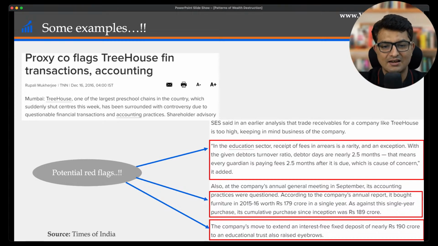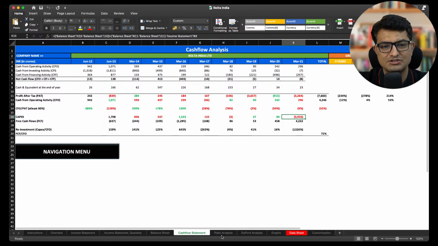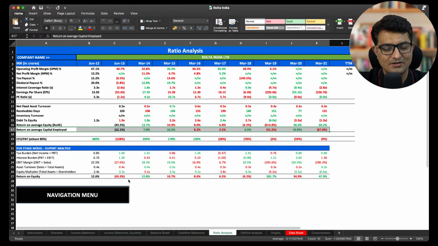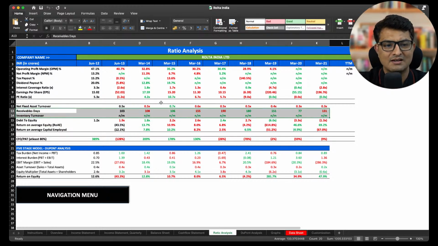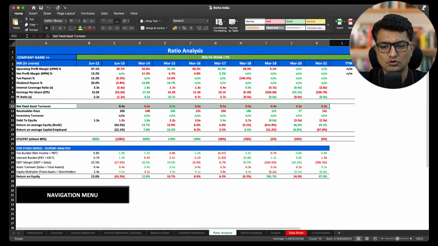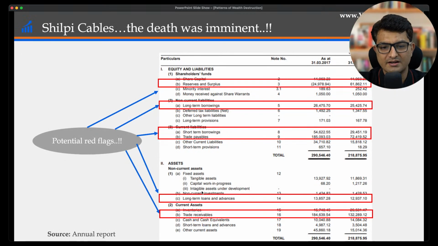And even in the Excel, I've covered all these ratios. So if you go into ratio analysis, you will see debtor days, whether it is increasing or not, what is happening with the different kinds of receivables. Everything is covered over here. Receivable days, net fixed asset turnover. This is also very, very important. So all these things you have to just monitor and see.